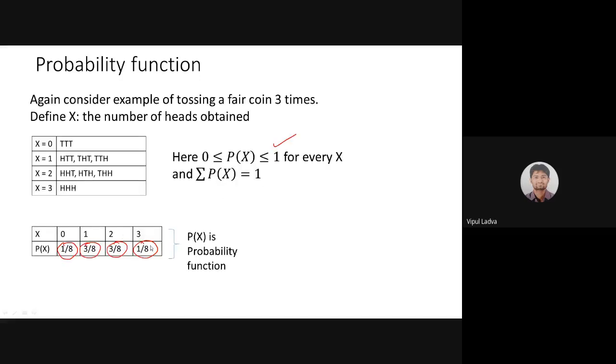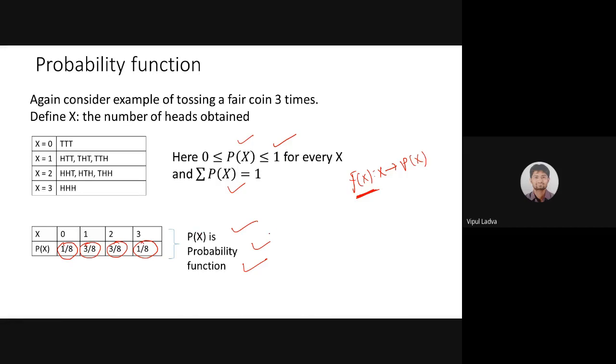That means if I'm writing a function like this, f of x, where x is associated with p of x, then such a function satisfies both these conditions. So such a function is my probability function. I need to write f of x over there, but it's okay, it's a small typo.